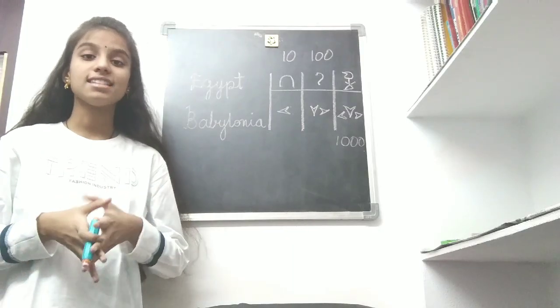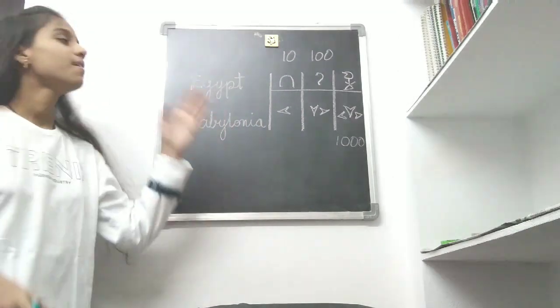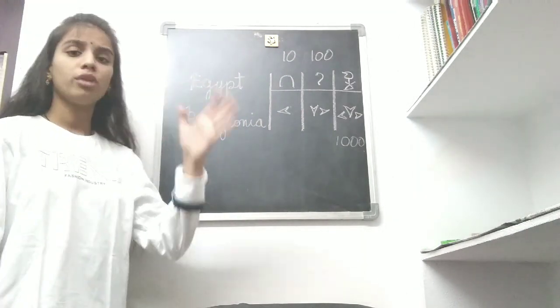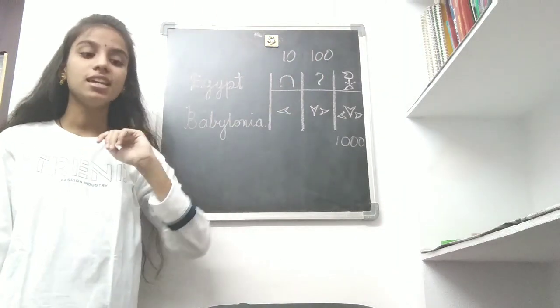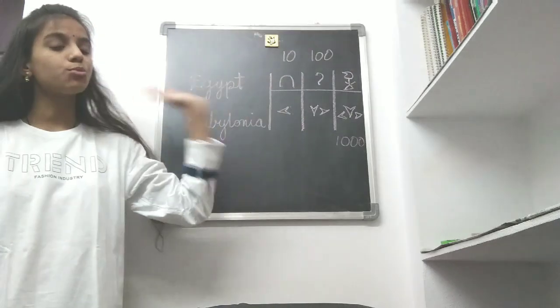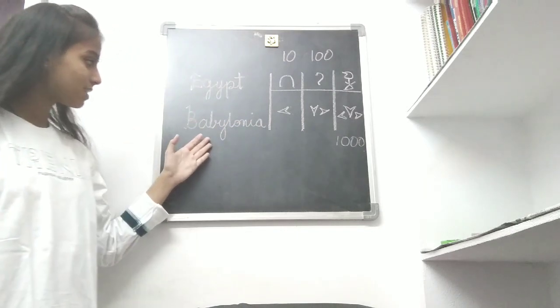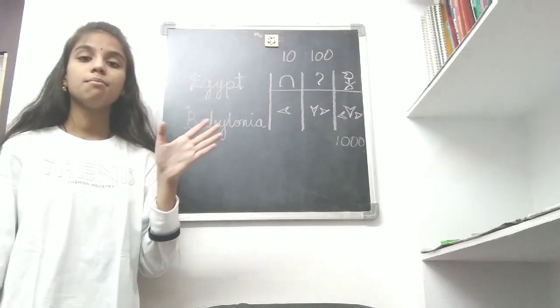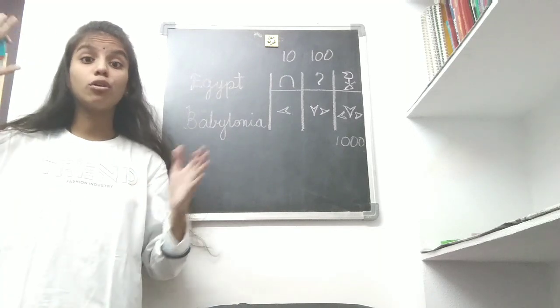So friends, as I said, there are symbols which are used for counting. In Egypt, these symbols were used 5,000 years ago. Let us see that. And next in Babylonia, these symbols were used 4,000 years before.